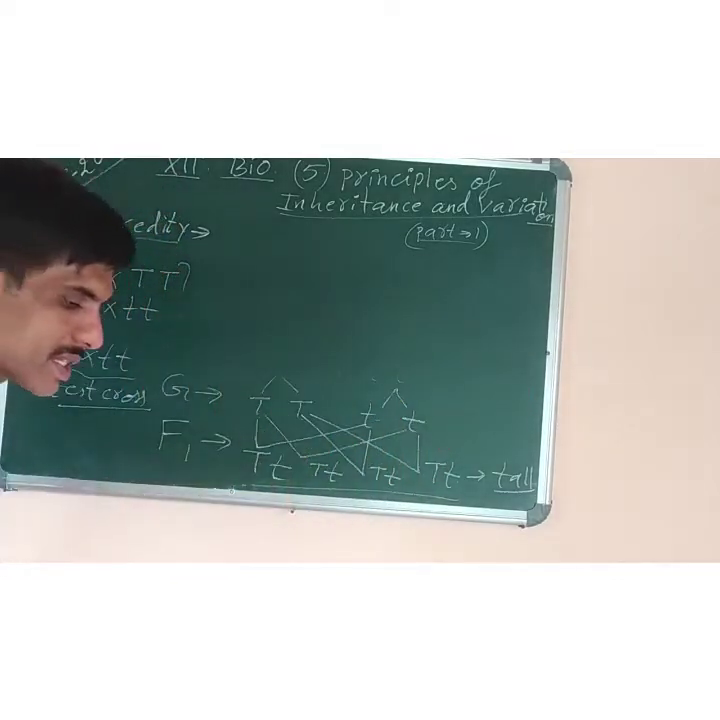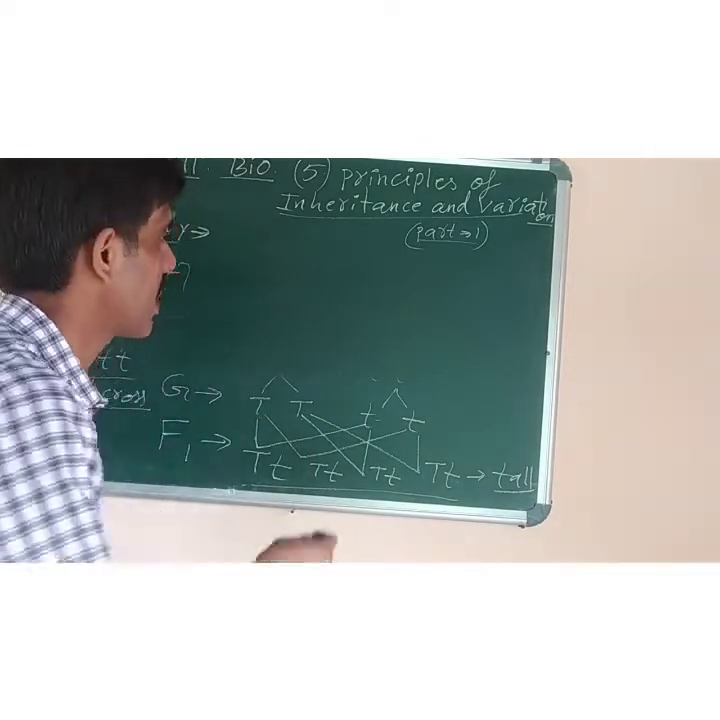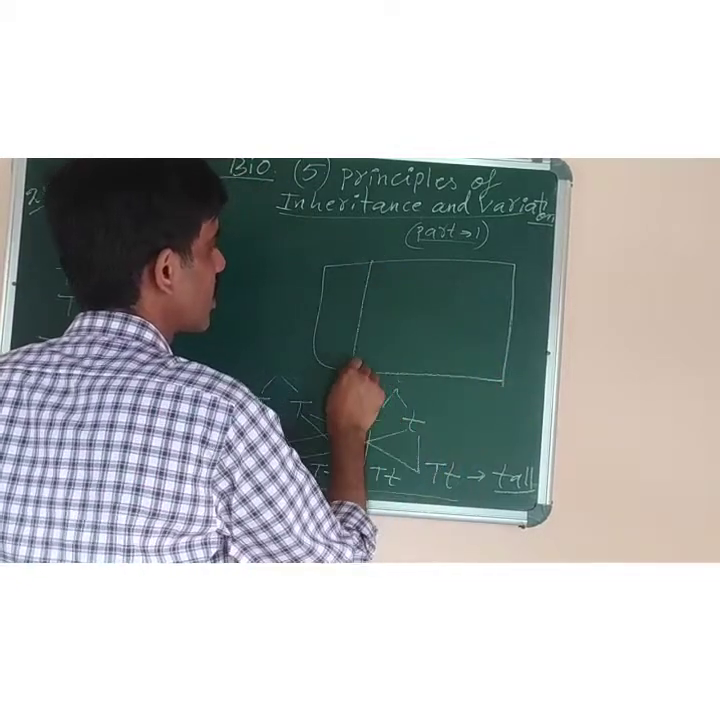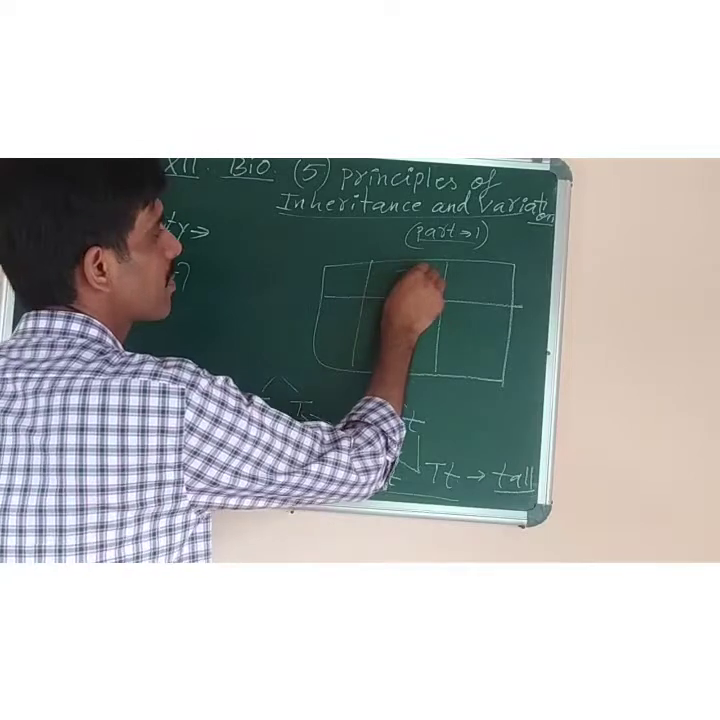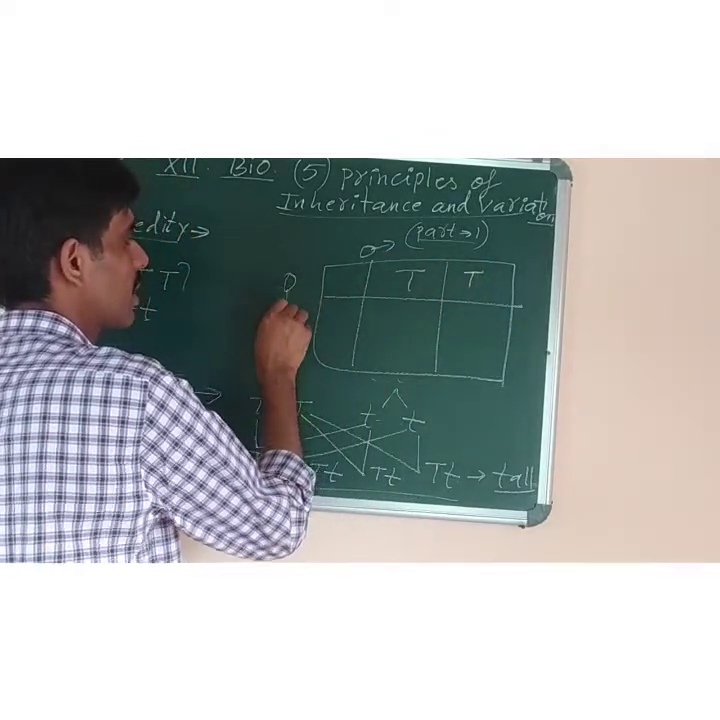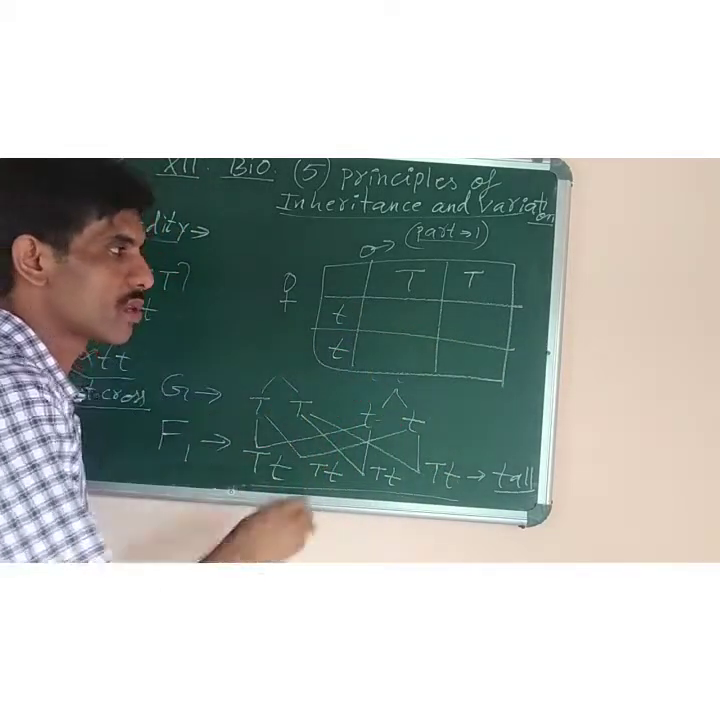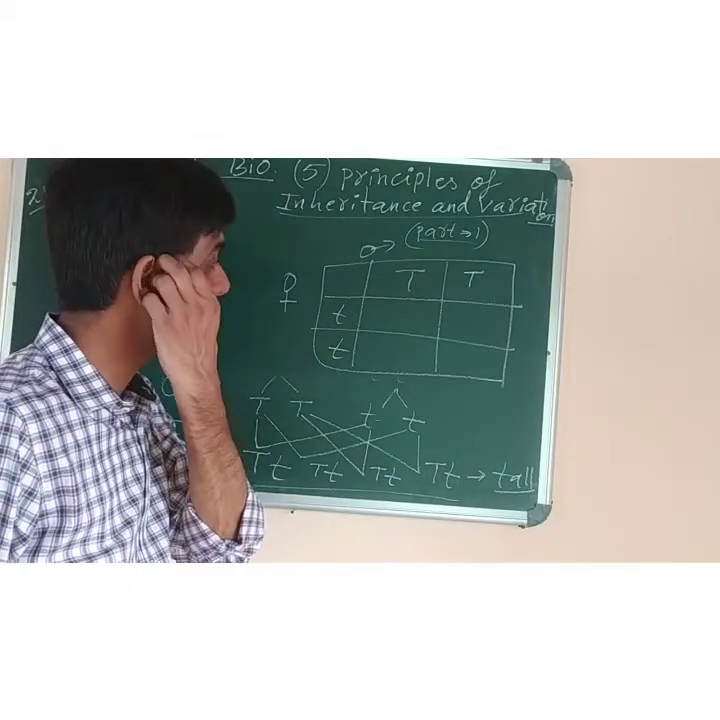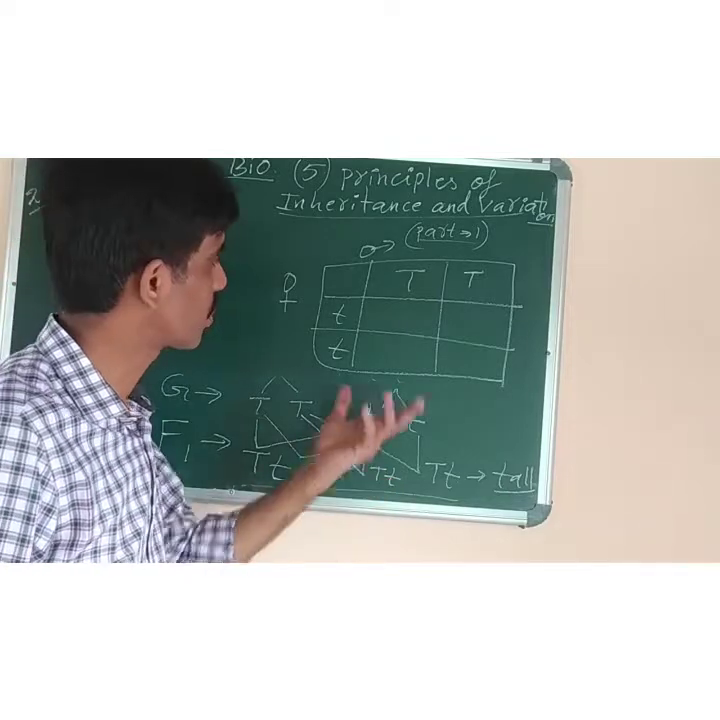Punnett is the name of the scientist who showed the formation of gametes in the form of a box. Here we take the male gametes on the top, so male gametes are capital T. Downside we take the female gametes, and the female gametes are small t. This checker box is known as a Punnett square because it was discovered by Reginald Punnett, and it is named after him.